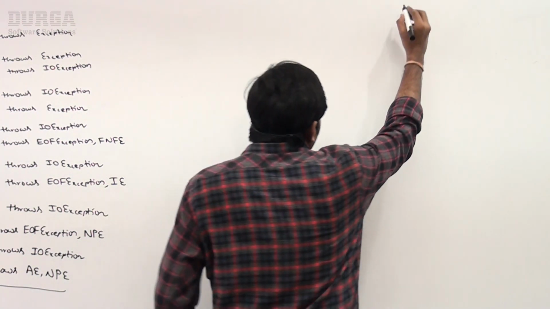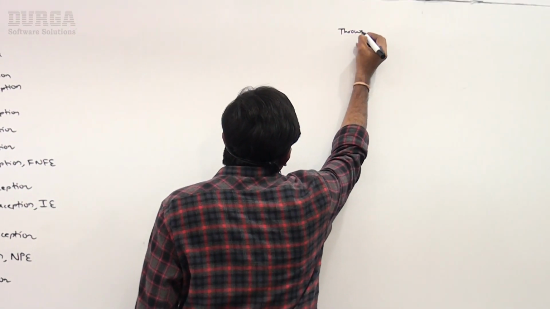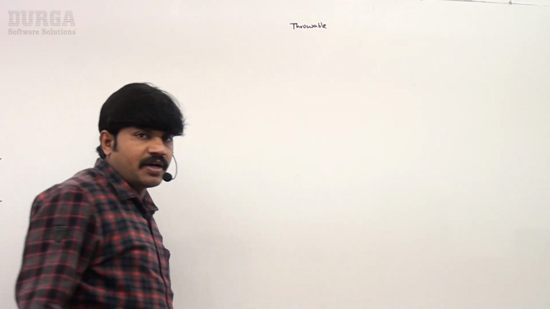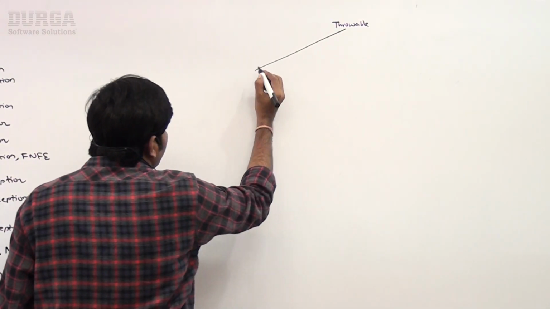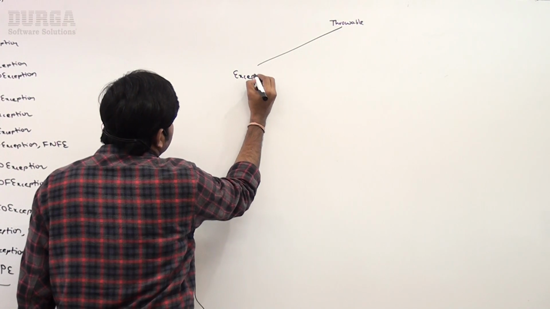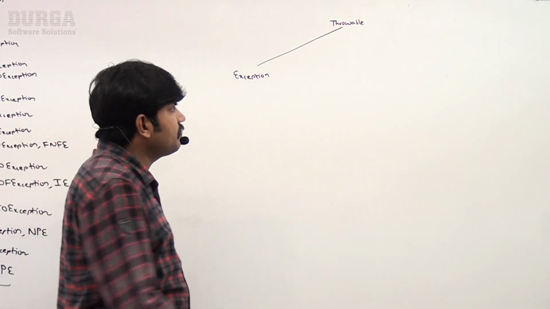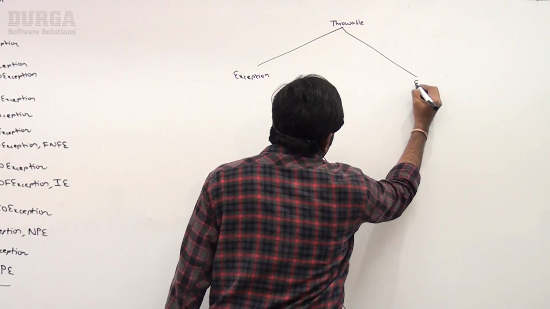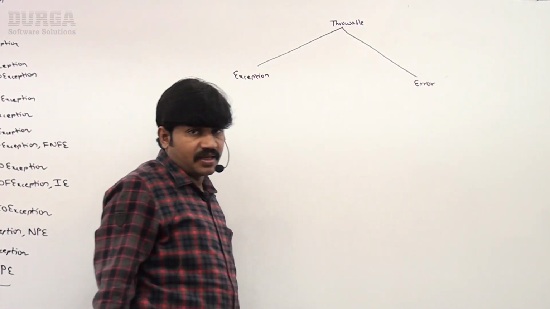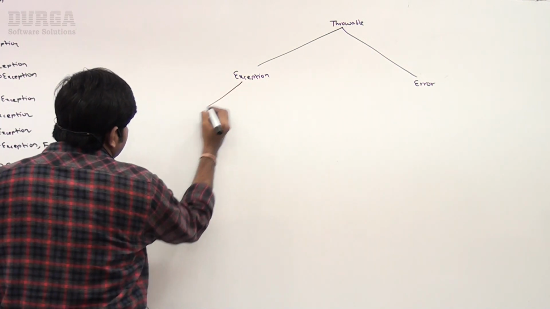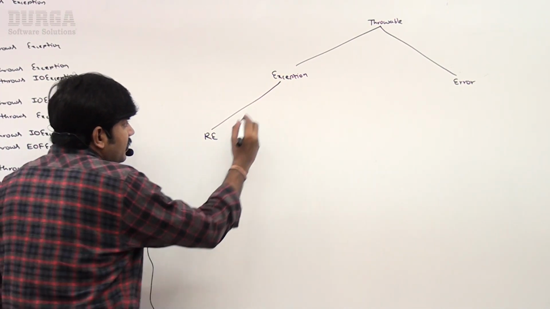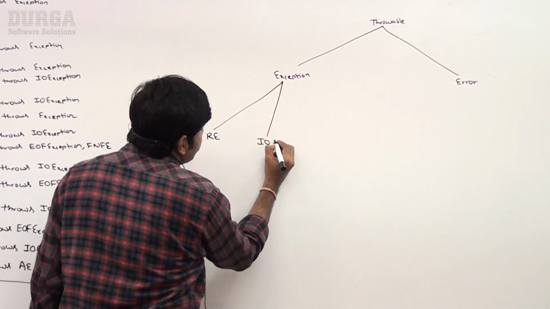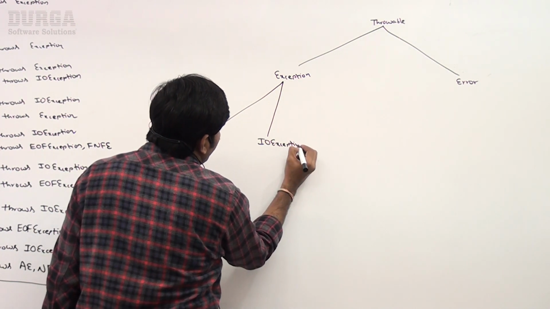In the last videos we already covered Throwable. Throwable acts as the root for all Java exceptions and errors. Now, Throwable contains two child classes: Exception and Error. Under Exception, there are several child classes: RuntimeException, IOException.